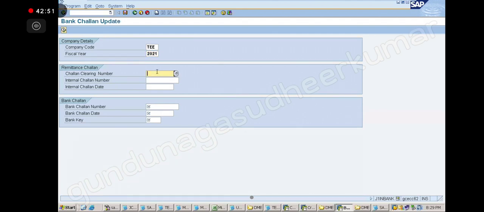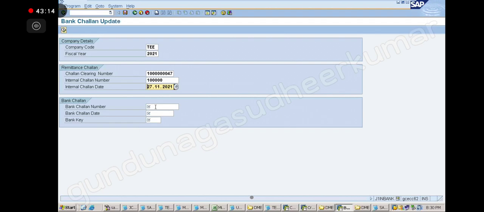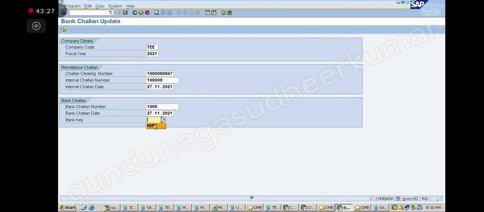Challan clearing number, not challan number. What was the number? 47, I think. 47 document number it is asking, clearing number. Then challan number, 1 lakh. Challan date, 27. Then the bank challan number. When you pay, the bank will give its own challan number, some number, 1000 I think. Challan date is also today's date, and bank key is HDFC.